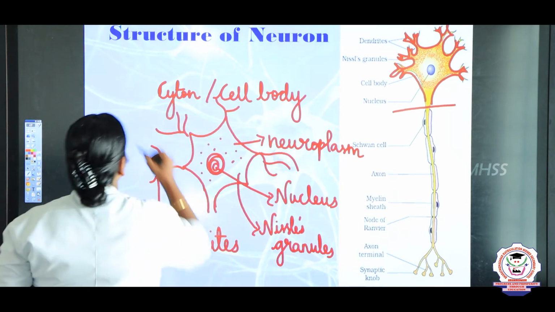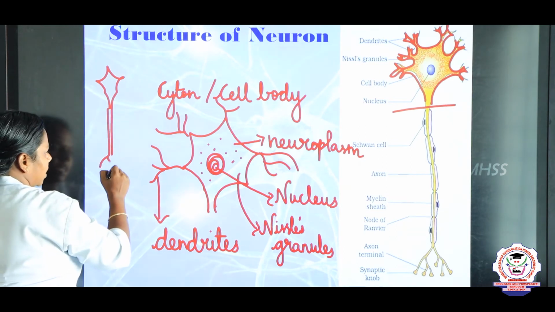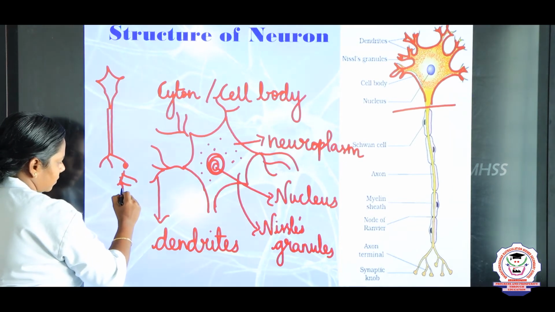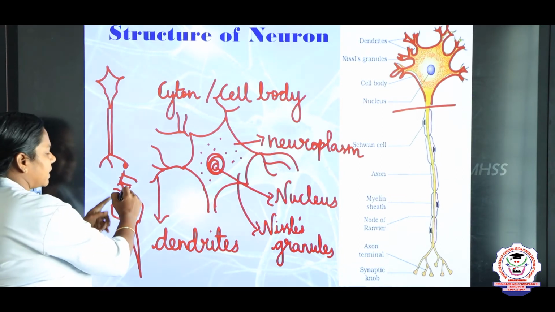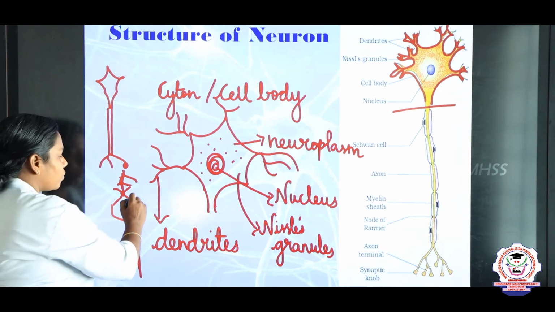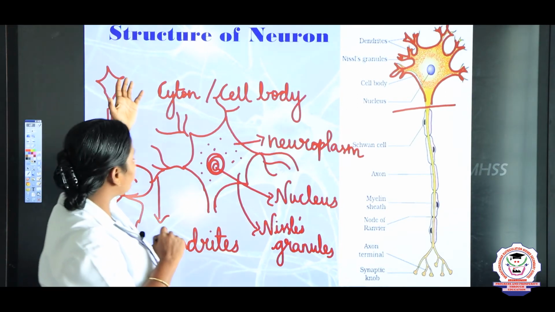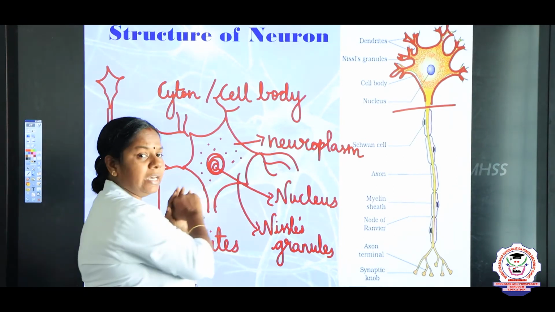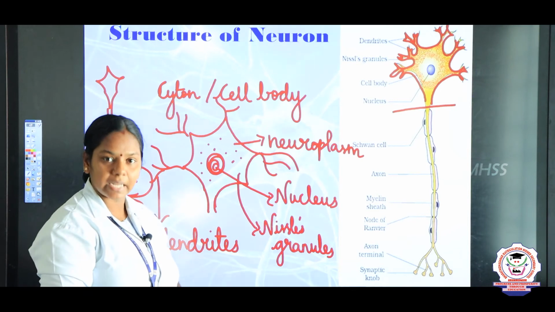For example, the nerves are connected like this, children. This is a cyton, axon, next is synaptic knob, and again another dendrite will be present here. Dendrites, right, like this, again another neuron will be there. So the dendrites are helpful in transmitting the impulse from one neuron to another neuron. So what is the function of the dendrites? Helps in transmitting the impulses from one neuron to another. So far we discussed the structure of the neuron. In that we discussed what a cyton is and what the function of the dendrites is.